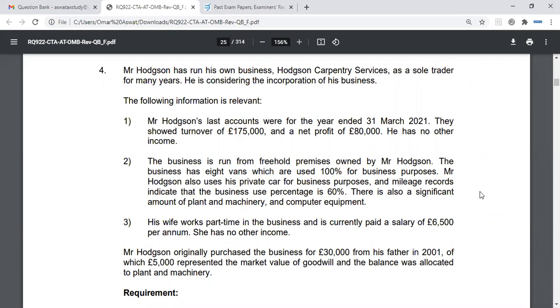Therefore, there are reliefs available, and the first relief that you need to look at would be incorporation relief under Section 162, TCGA 1992, which effectively rolls over or defers any gain arising into the base cost of the new shares in Newco Limited.